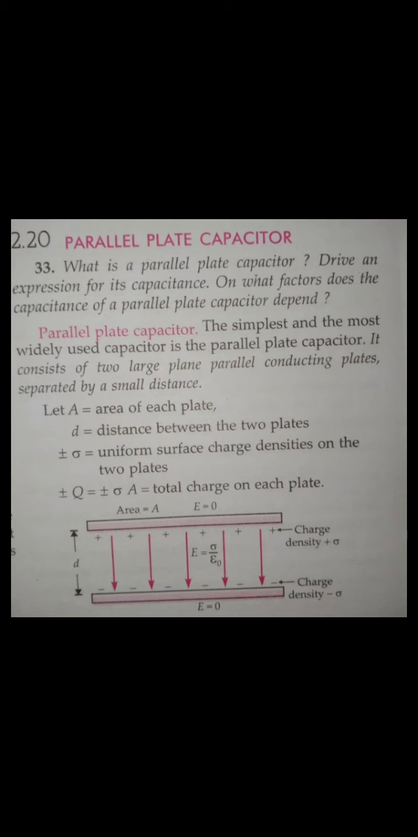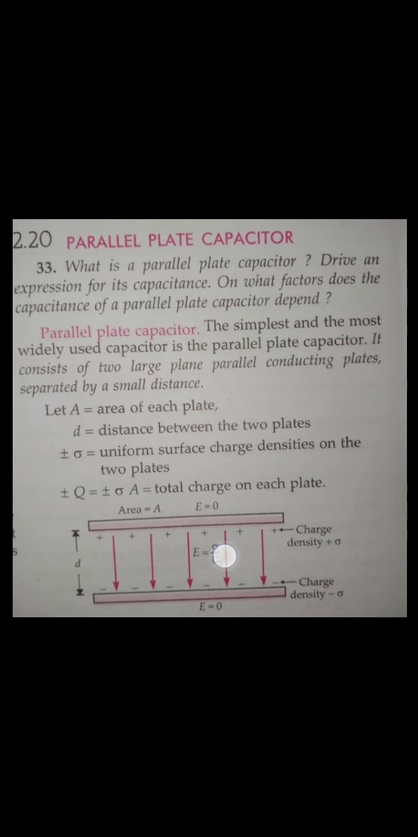Now you see here, this is one plate, this is another plate. What about the electric field here? What about the electric field here? If you see, the electric field outside of the plates is 0, but what about the electric field between them, guys? The electric field here is in this direction, from the positive plate. And the electric field at this plate is again in this direction, towards the negative plate.